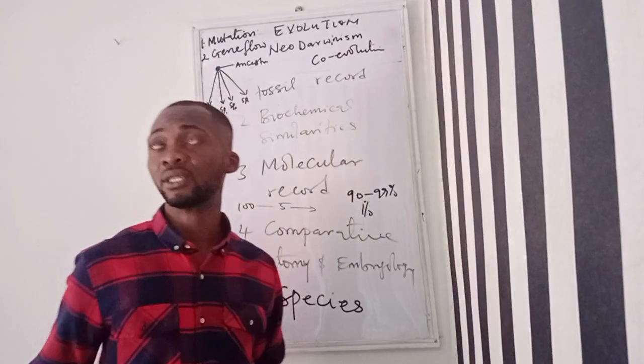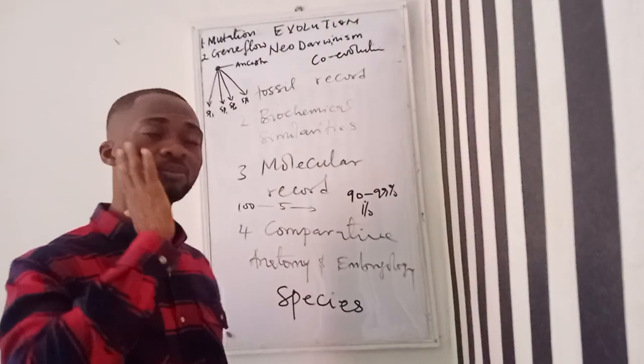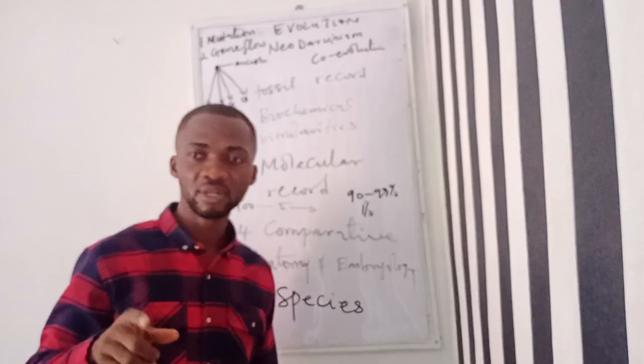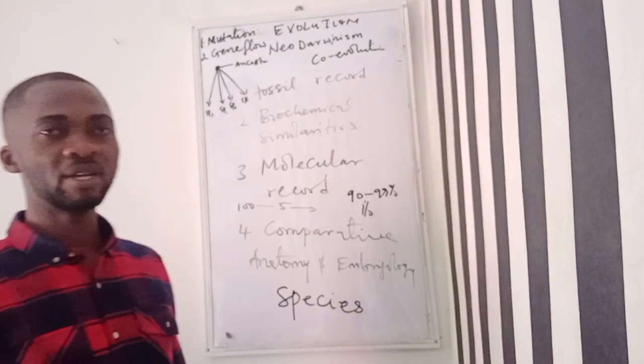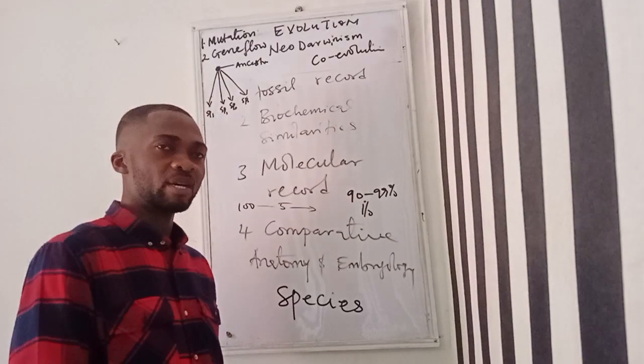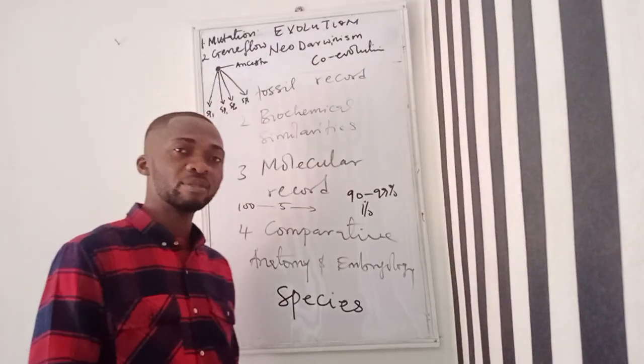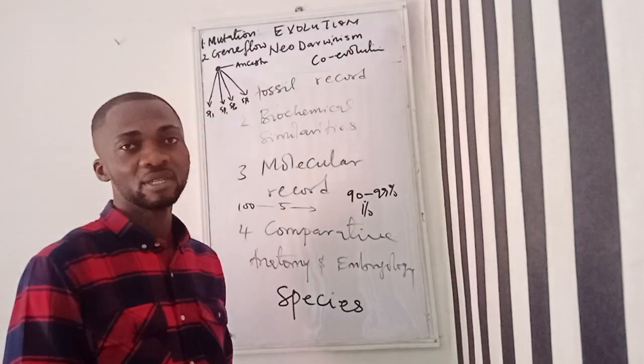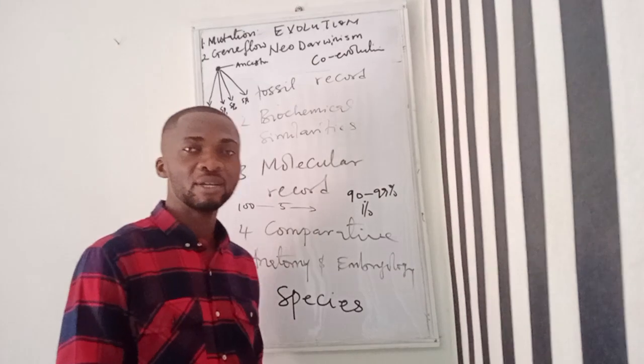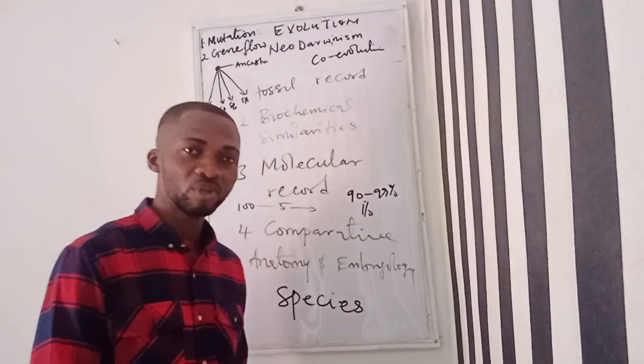So, like I said, in the case of coevolution, two organisms evolve with a kind of characteristics that will enable them to survive, like pollinators and flowering plants. Then we now have a plasmodium and mosquito.